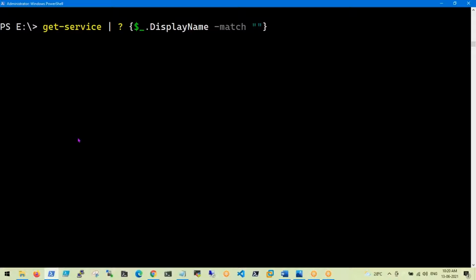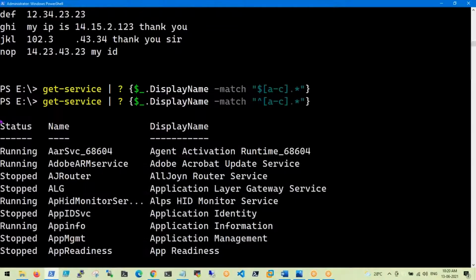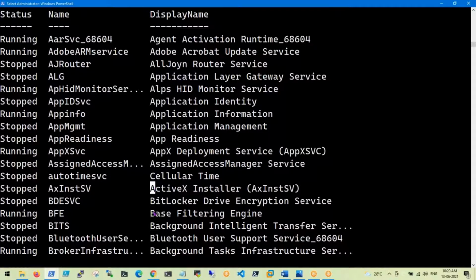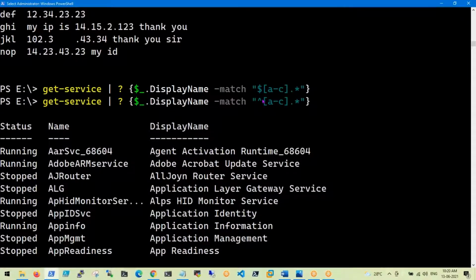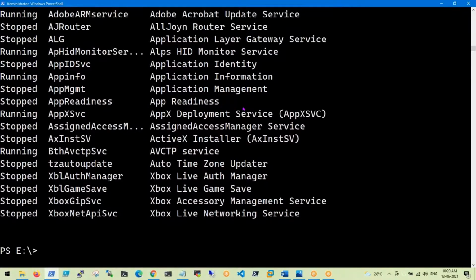See guys, here I'm going to filter the display names starting with A to C. This is a shortcut, guys. A to C, the display name property starting with A to C. See, simple. This is the caret symbol. Now all these display name properties start with either A or B or C. So this is a shortcut only. We have to understand what the square bracket is. We have three types of brackets there. I want to get names starting with either A or X, and you will get either A or X.